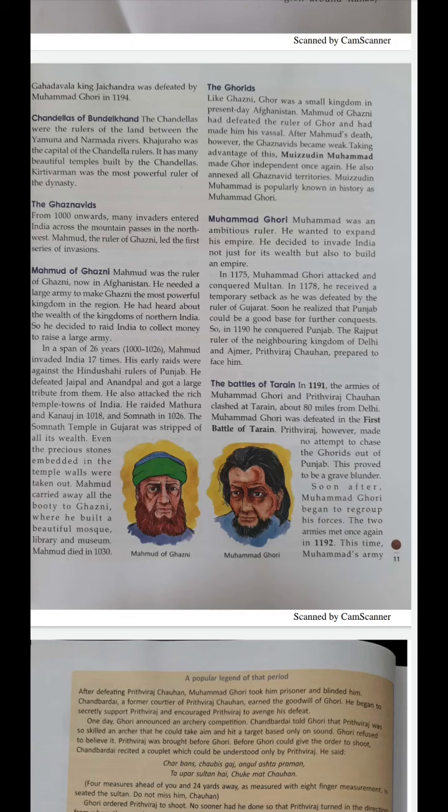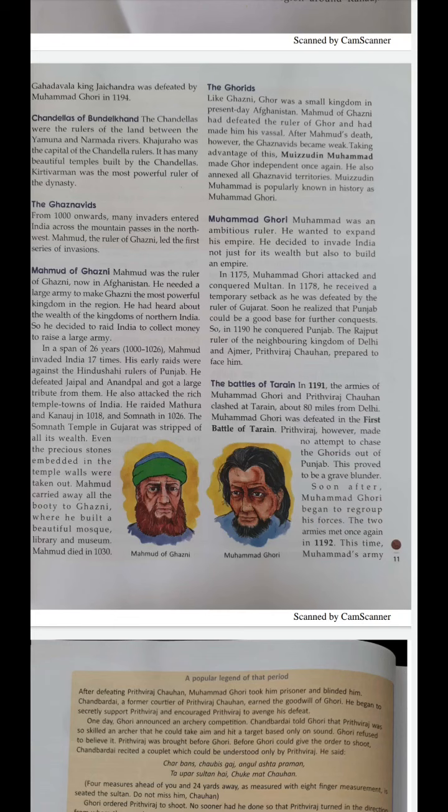Clear? And you know, children, what he did is that he raided, or we can say he invaded, India how many times? 17 times. And his early raid was against the Hindu Sahai ruler of Punjab. Clear? Where he defeated Jaipal and Anandpal.